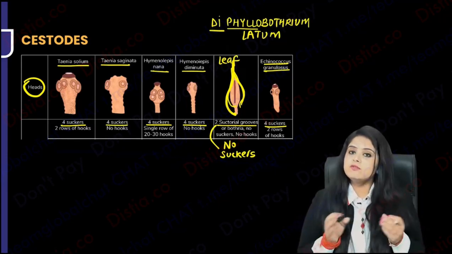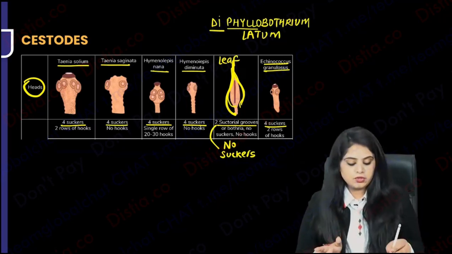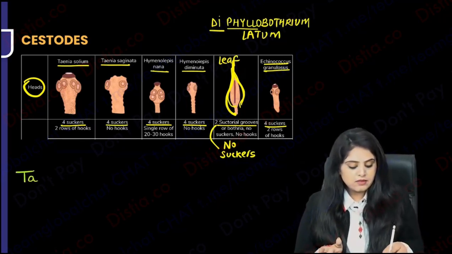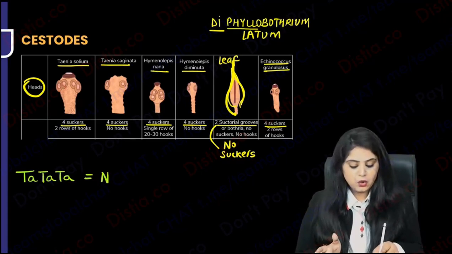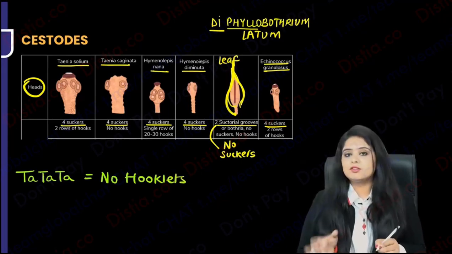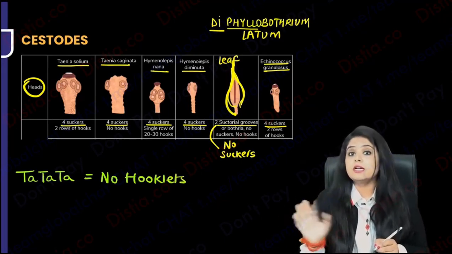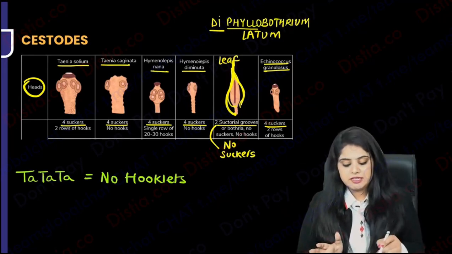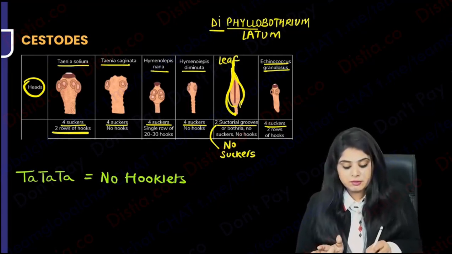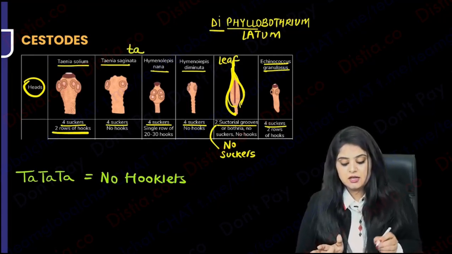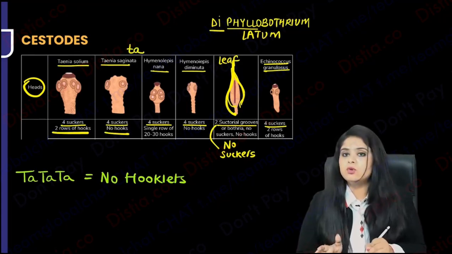First and foremost, which are the ones which have hooklets and which don't? I'm going to tell you that all the ones that have "ta" in their names, they are going to do tata bye-bye to the hooklets. They are not going to have any hooklets. So wherever you see tata, you're going to do tata to the hooklets, no hooklets. So when I say Taenia solium, hooklets are there. Definitely there are 2 rows of hooklets. But when I say Taenia saginata, do tata to the hooklets. There are no hooklets seen.